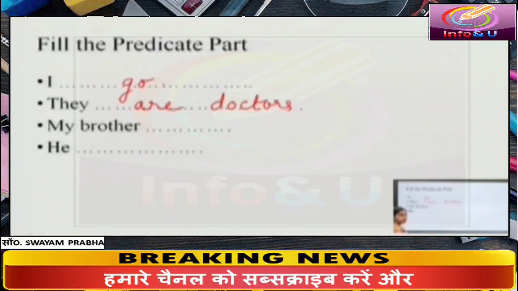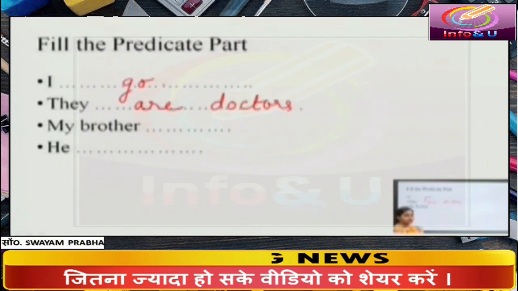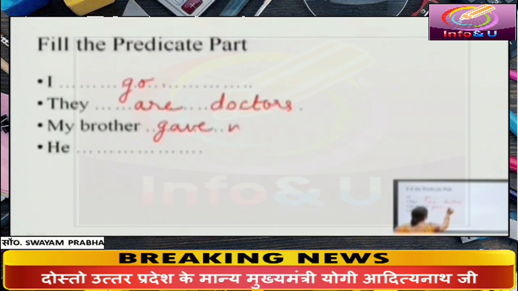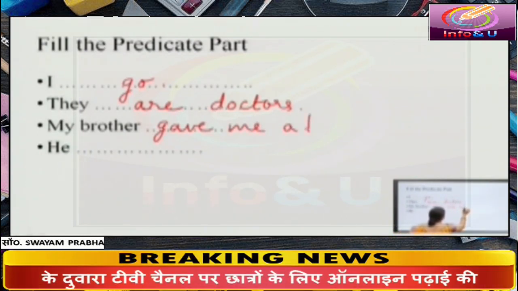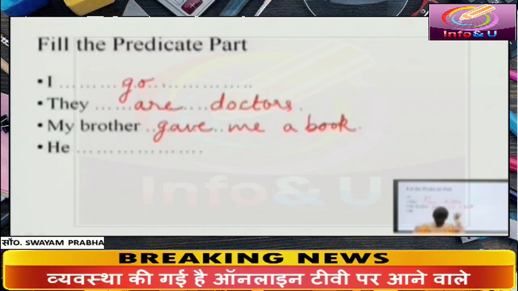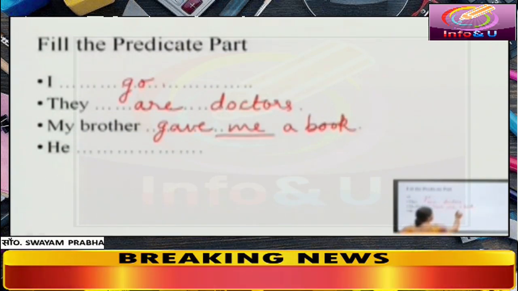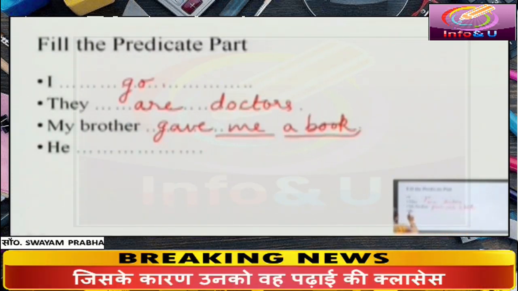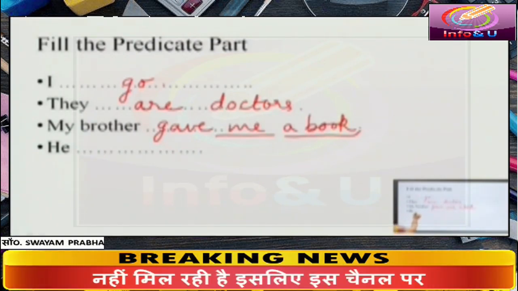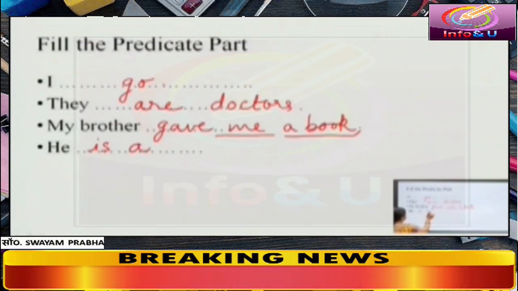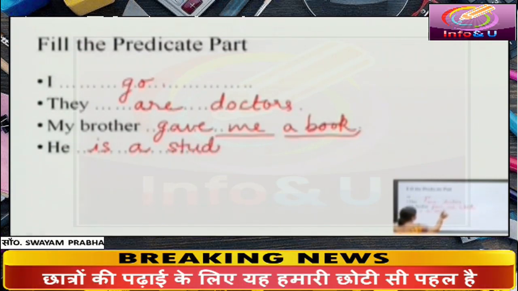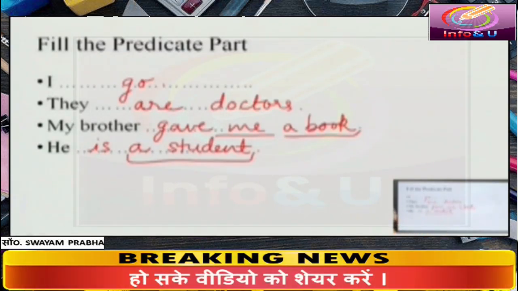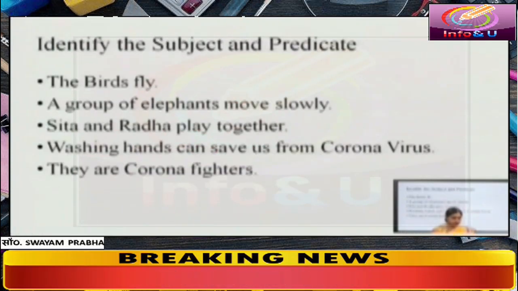My brother. Here you can fill predicate with two objects. My brother gave me a book. Here me is the indirect object. A book is the direct object. We have two objects in this predicate. He is a student. This is an example of object with complement. This way you can do many more exercises.